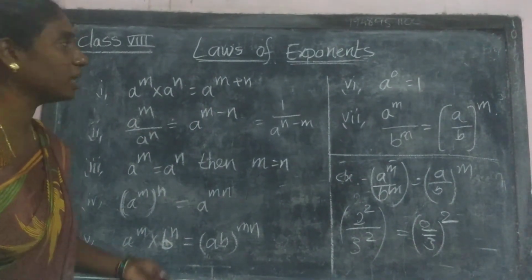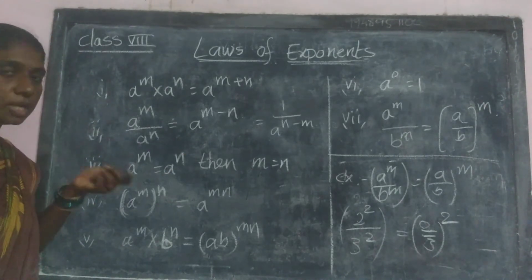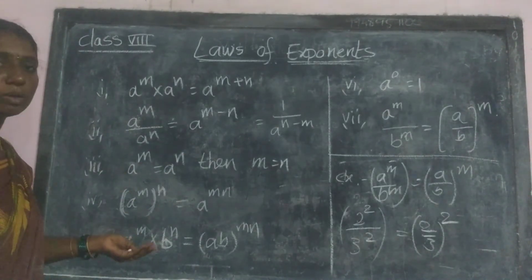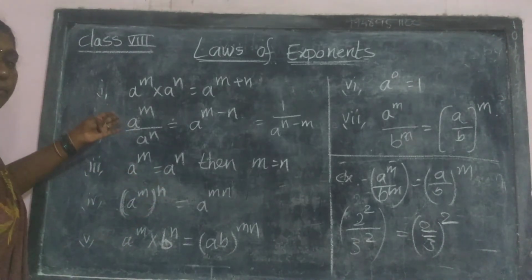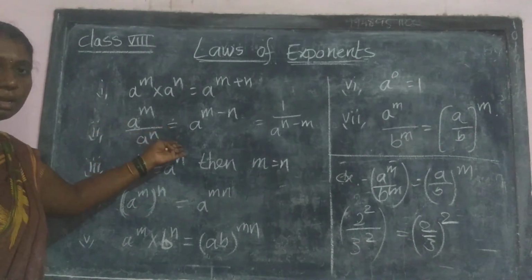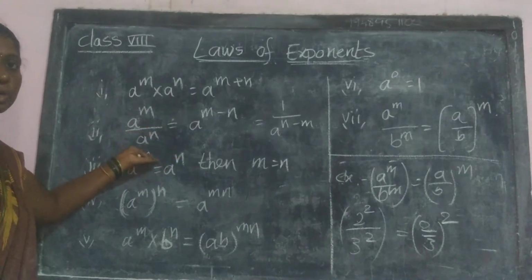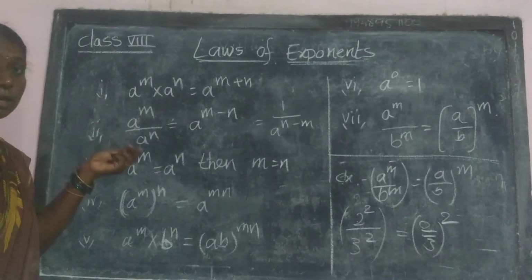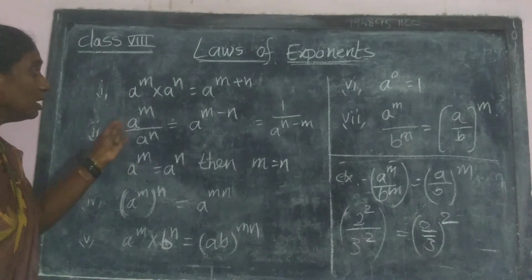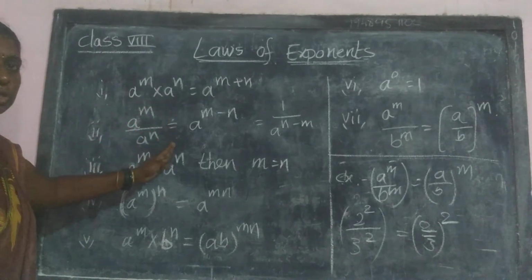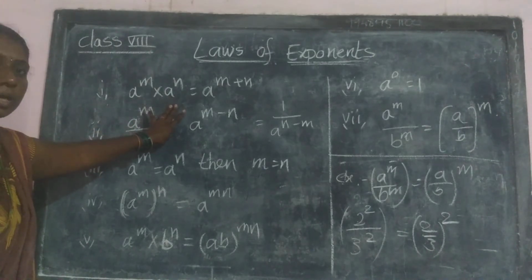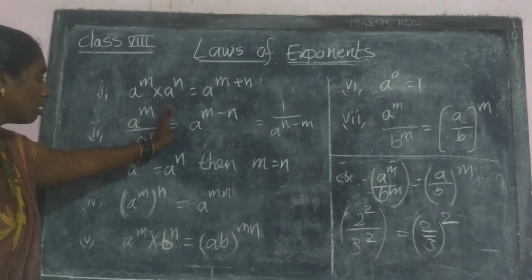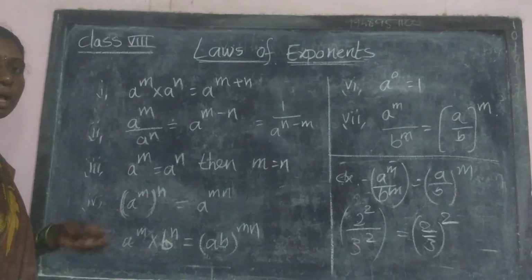So these are the main important laws for exponents. These are all very important. You must and should learn these laws. When you learn these laws perfectly, only then will you be able to do the sums. So first of all, all of you learn these laws, must and should. All of these laws are very important for exponents.